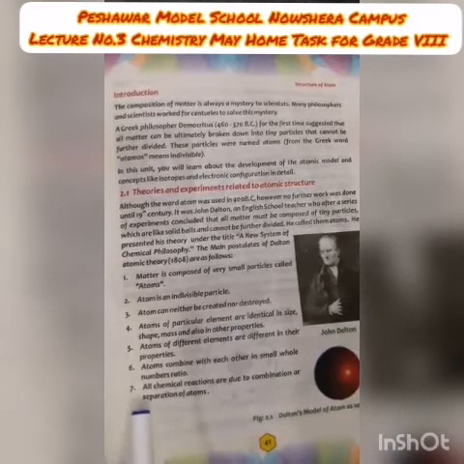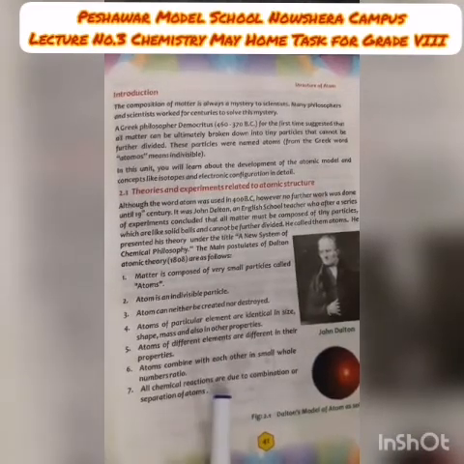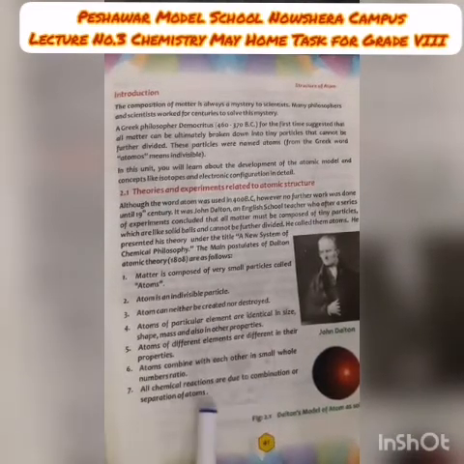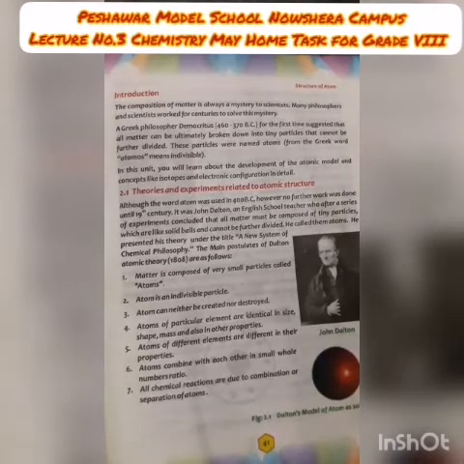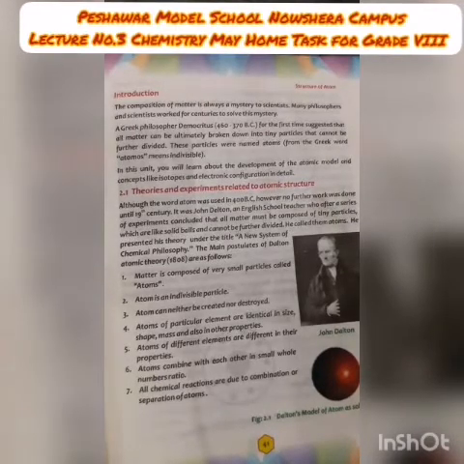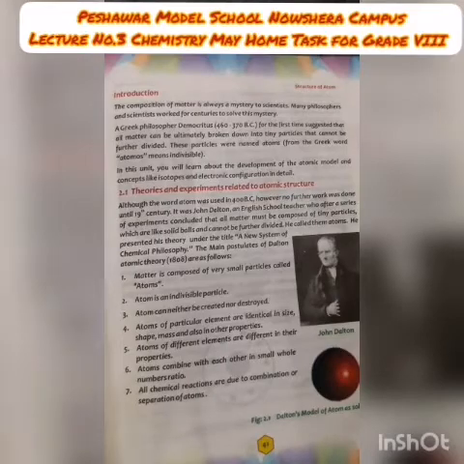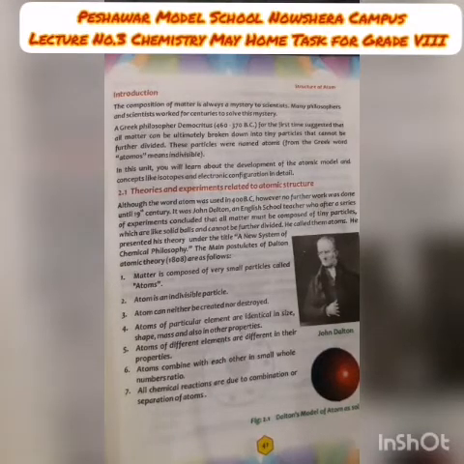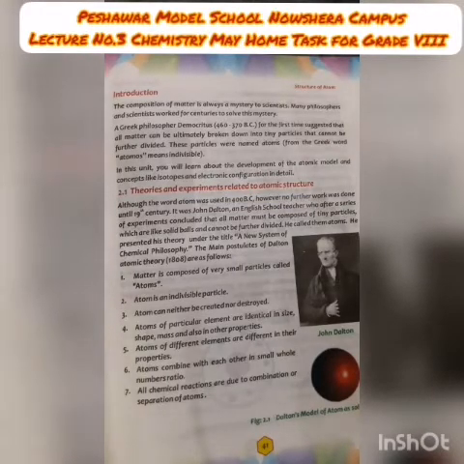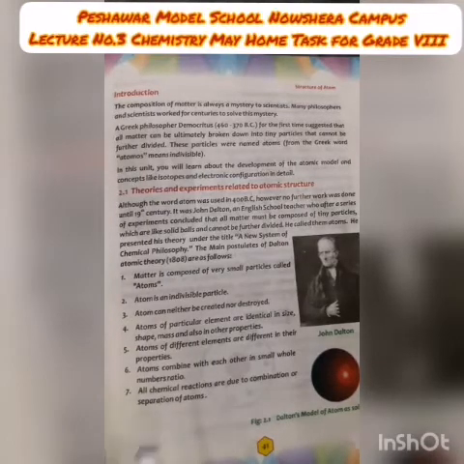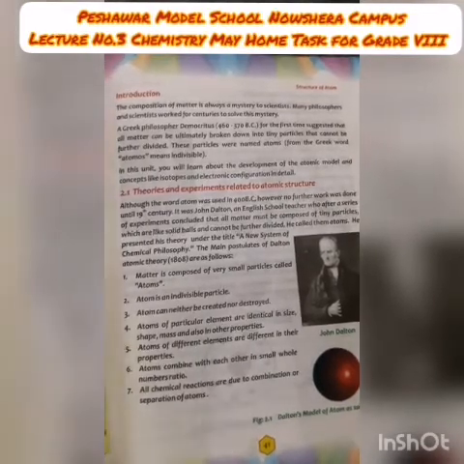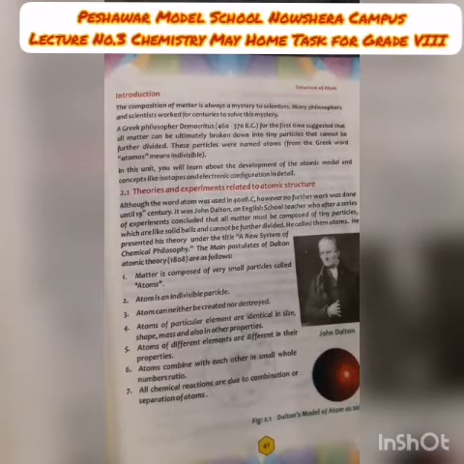Look at the last one, which is number 7: all chemical reactions are due to combination or separation of atoms. Whenever a chemical reaction takes place, it is due to the combination or separation of atoms. Like we have two atoms, sodium and chlorine. When sodium and chlorine combine with each other, sodium chloride is formed. Then due to combination of atoms, a chemical reaction has taken place. Now the second one is separation of atoms. By the separation of atoms, a chemical reaction takes place.